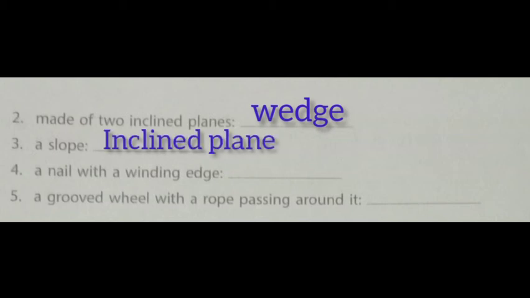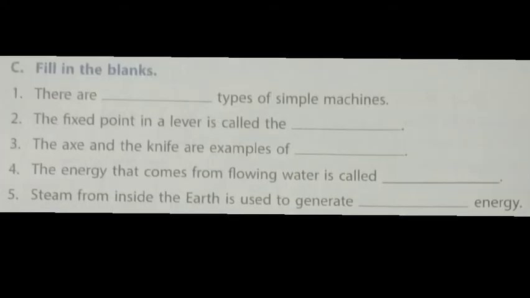That is an inclined plane. Fourth one, a nail with a winding edge. That is screw. Fifth question, a grooved wheel with a rope passing around it. Answer is pulley. Then section C, fill in the blanks.